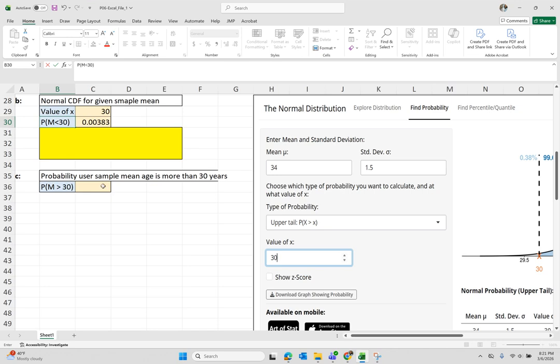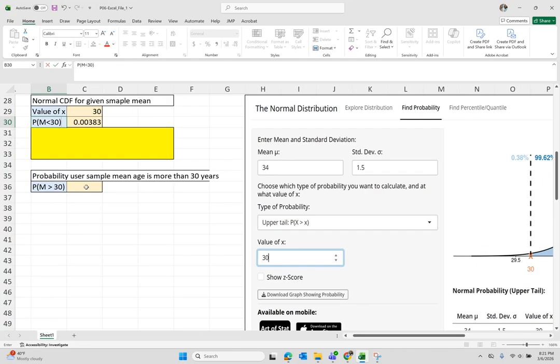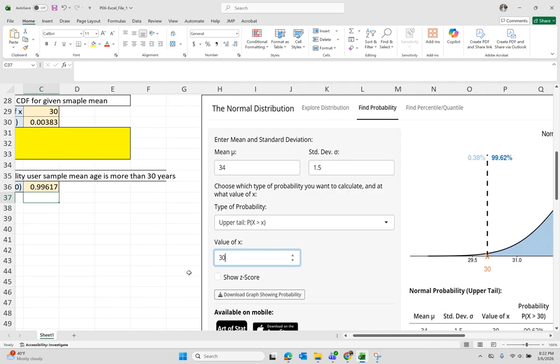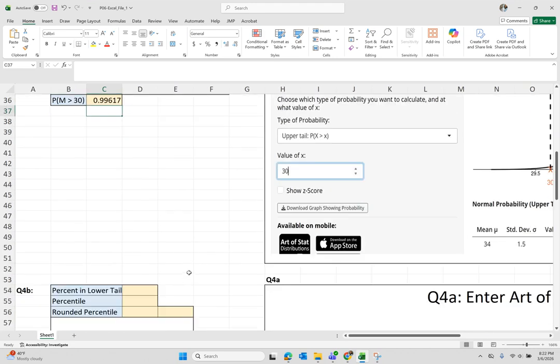So how are we going to answer the question that they want us? The probability the user sample mean age is more than 30 years. How are we going to find the 99% that we want? And the answer is that those two add to 1. So the probability greater than 30 will be 1 minus the probability that we found with the CDF, and that will be the 99.62% as the Art of Stat app also gave us.